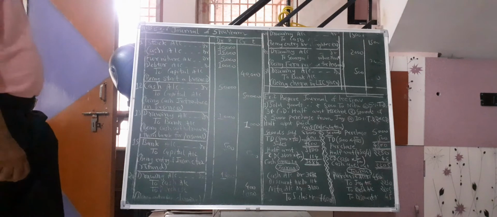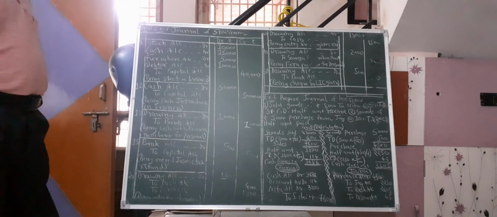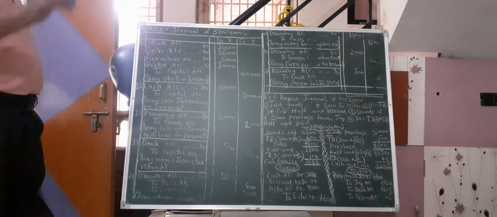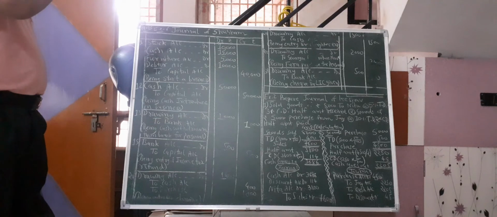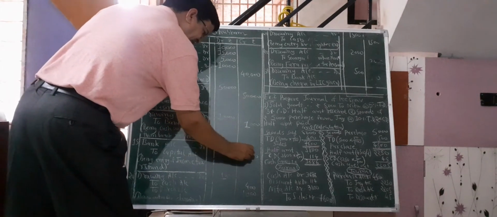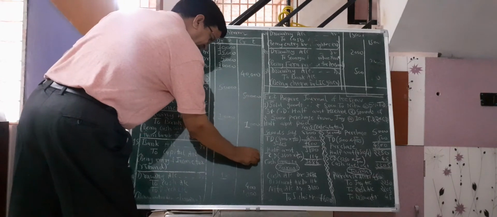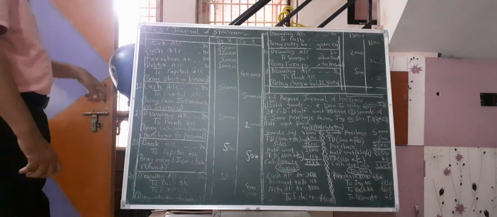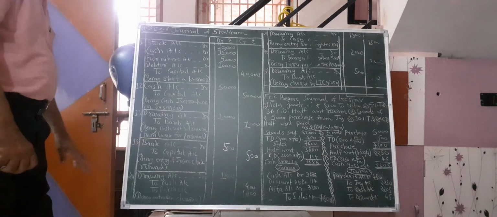Now, income tax refund receive 500. Income tax refund is always deposited in bank. So bank account here 500, to capital accounts. Income tax refund is a personal income introduced in business, so it comes to capital account here.